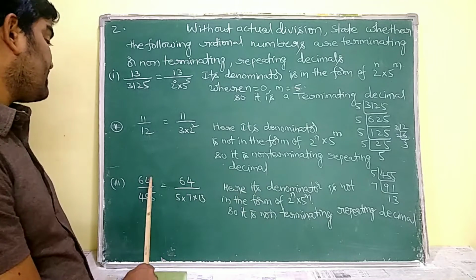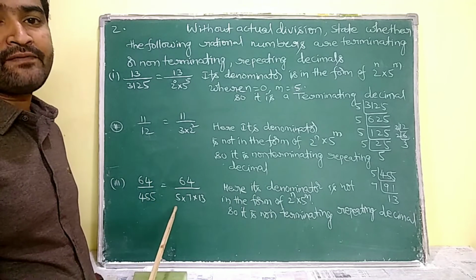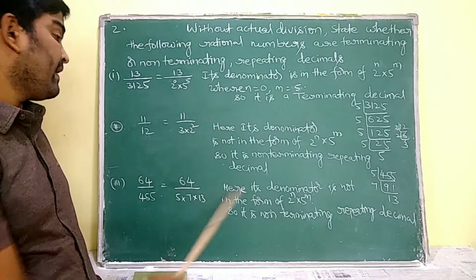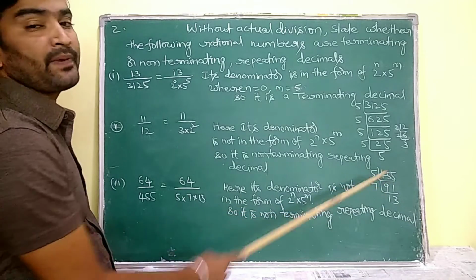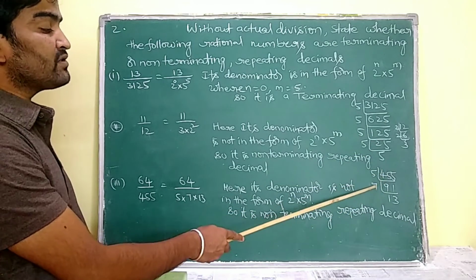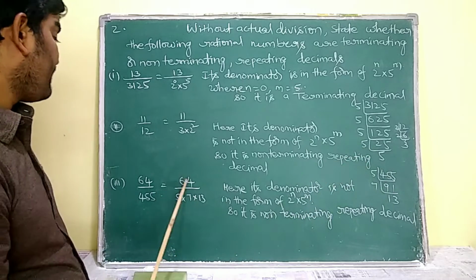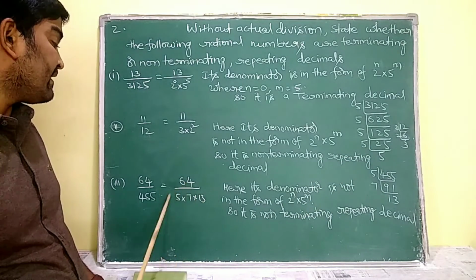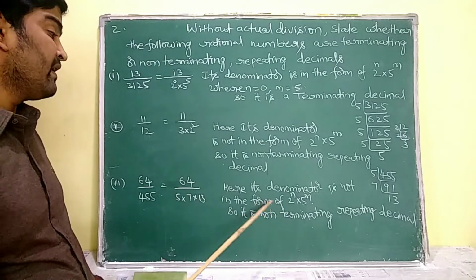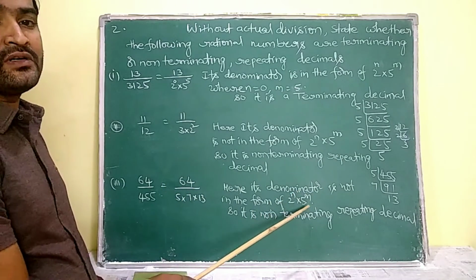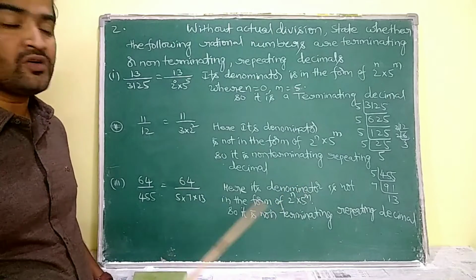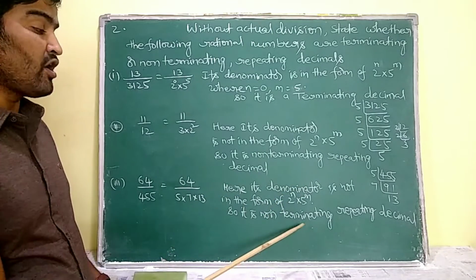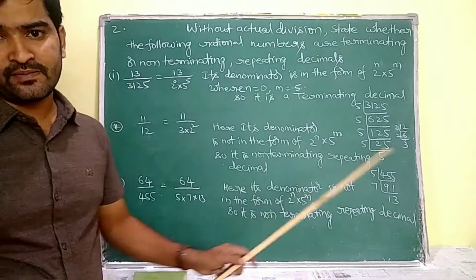Coming to the third question, 64 by 455. That 455 is going to be prime factorized as 5 into 7 into 13. So here again the denominator is not in the form of 2 power of n into 5 power of m. So it is going to represent a non-terminating repeating decimal.